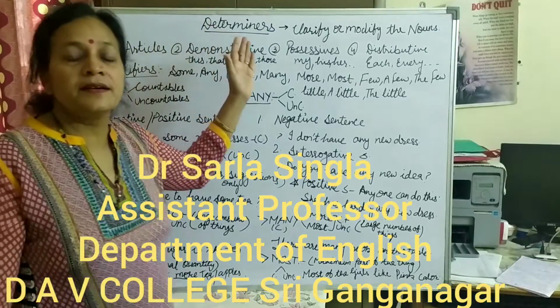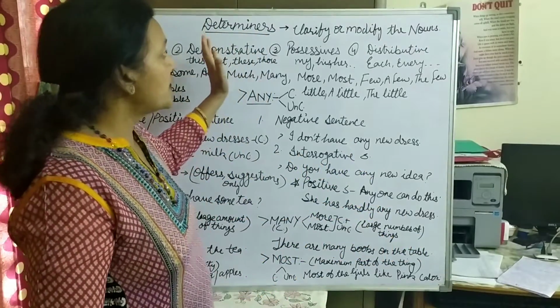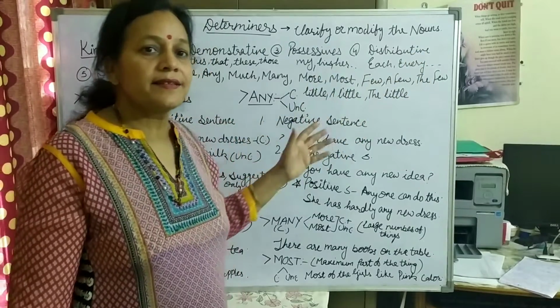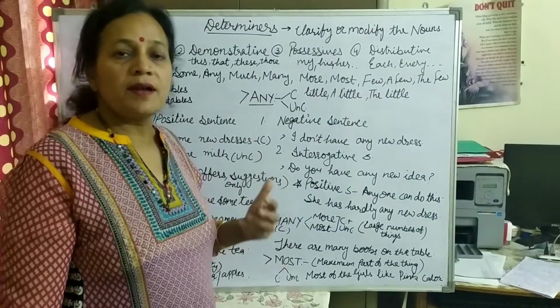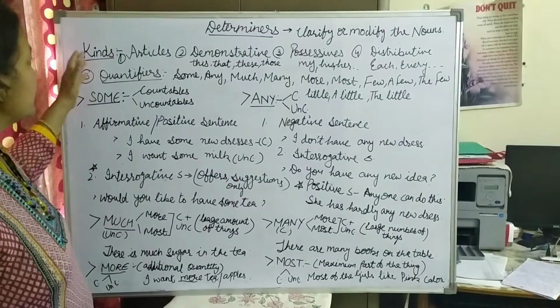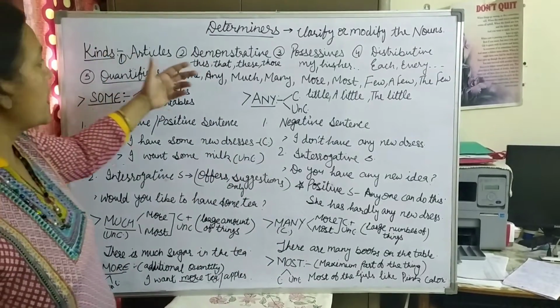In the series of grammar topics, today we are going to discuss determiners. Determiners, as the name denotes, are the words that clarify or modify the nouns. Means they tell us about the quantity or amount of the nouns. Let's discuss its kinds. It can be of 5 kinds.